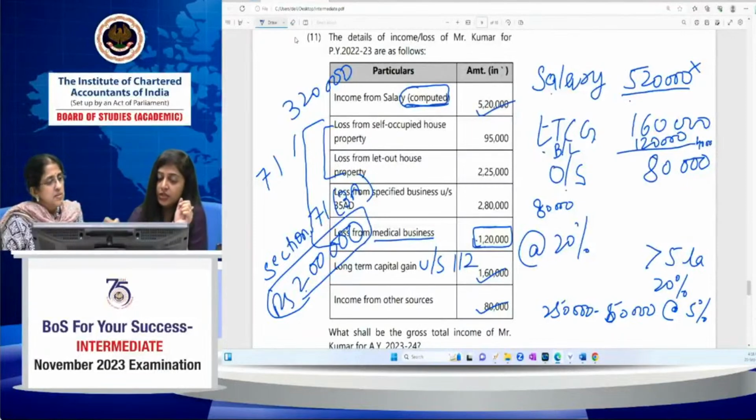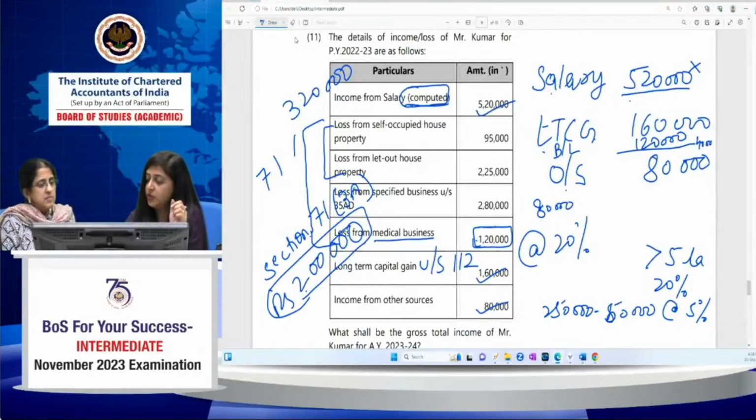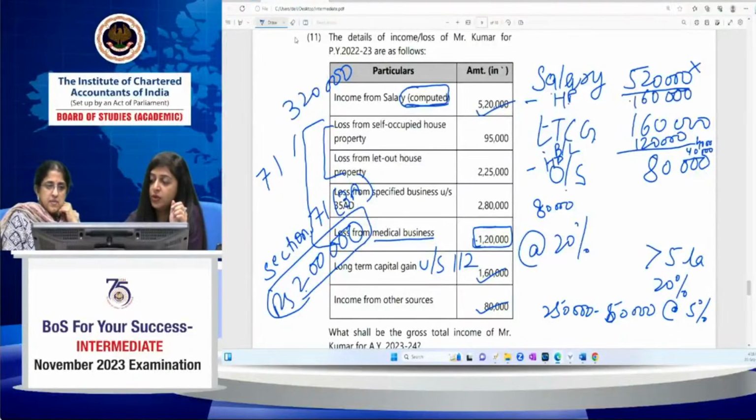Now, there is no restriction on house property. You can set it off against salary income or balance long-term capital gain or other sources. So you can set it off against long-term capital gain because it's taxable at 20% straight flat. So you can set off house property loss of 40,000 here. Then the remaining, you can set it off against salary income, because otherwise you have to bifurcate between other sources and salary. So remaining 1,60,000, because total 2 lakh only you can set off. So balance house property loss of 1,60,000 you can set off against salary income.